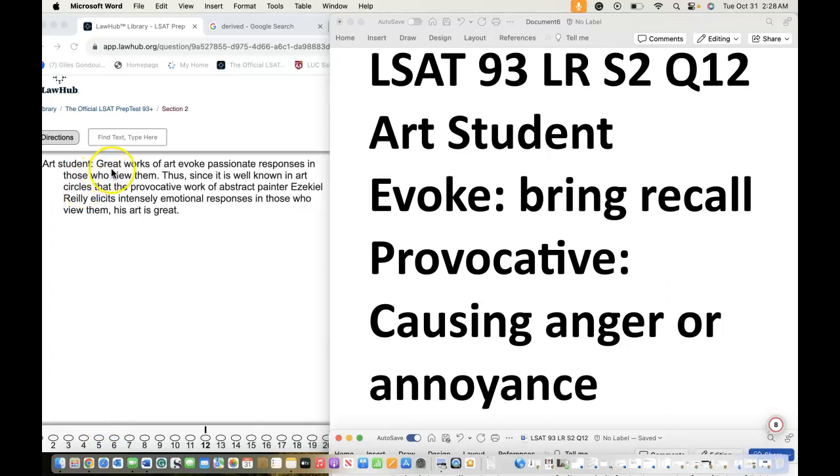Great works of art evoke passionate responses in those who view them. Thus, since it is well known in art circles that the provocative work of abstract painter Ezekiel Reilly elicits intensely emotional responses in those who view them, his art is great.